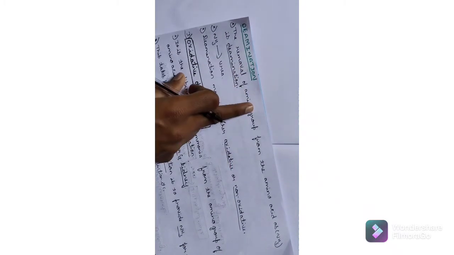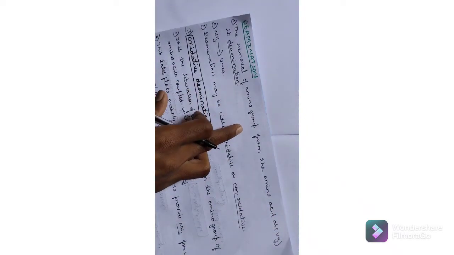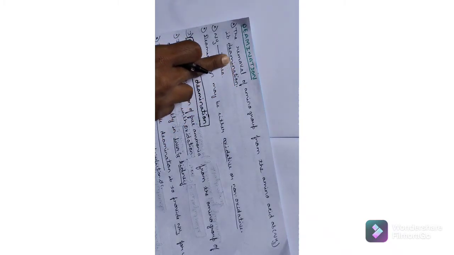Then what is deamination? In a simple way you remember, deamination means removal of the amino group of the amino acid to form free ammonia, as NH3. This free ammonia is converted to urea. Urea, I have told you, is the end product of protein metabolism.